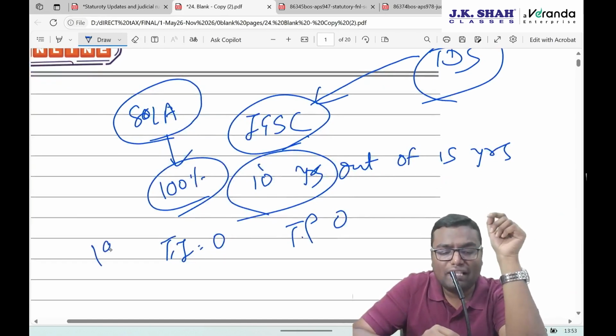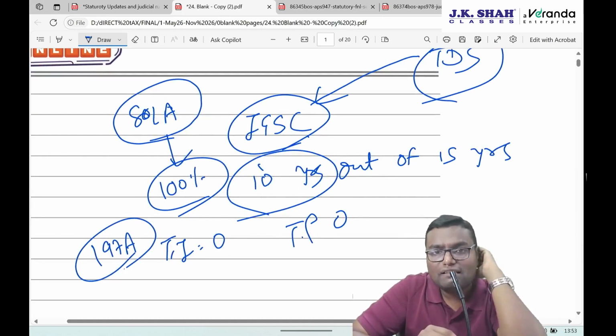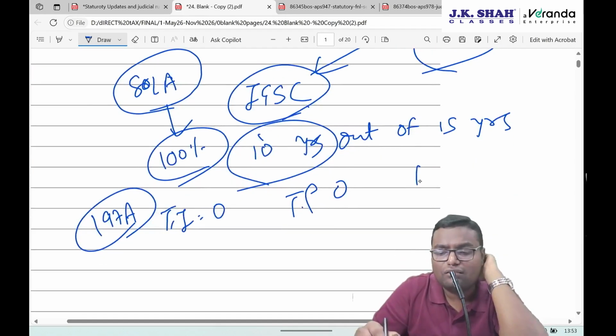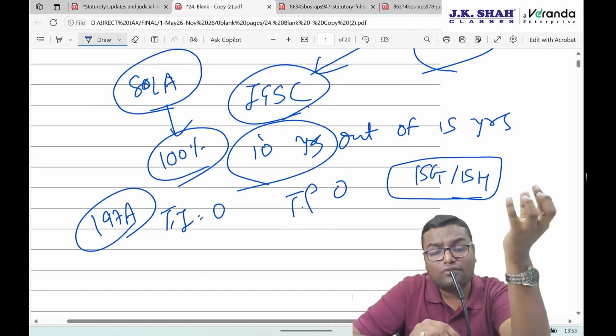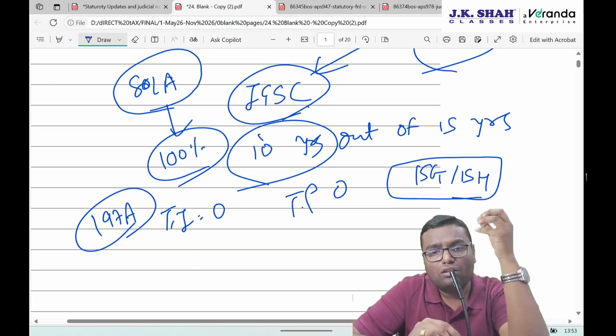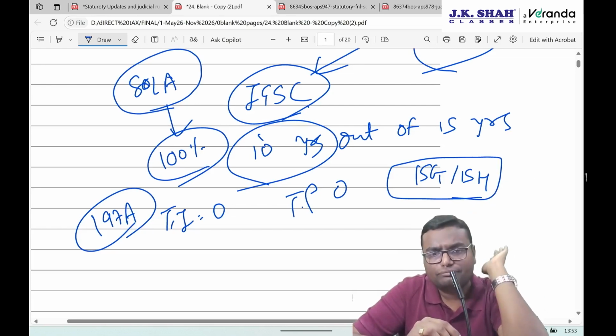Now, section 197A is there, lower TDS certificate or no TDS certificate, and you have to file Form 15G, 15H. This 15G, 15H is applicable for very few kinds of sections, and mainly applicable to residents.